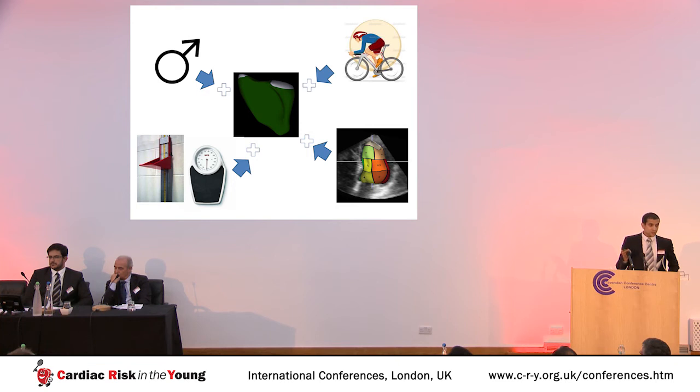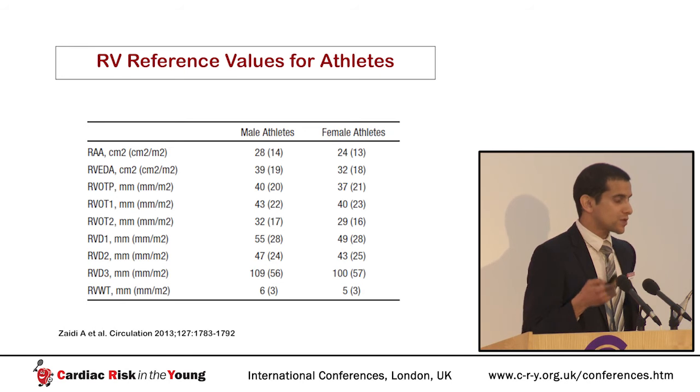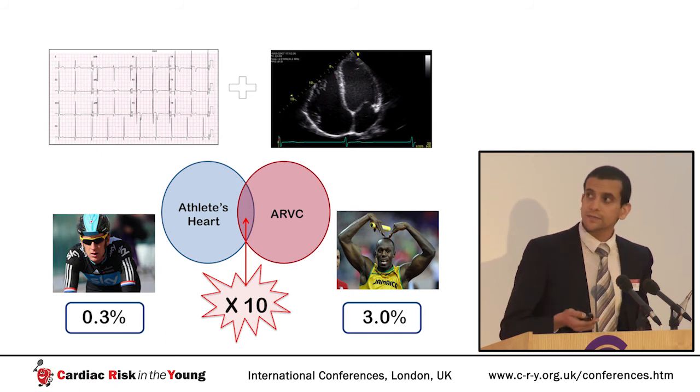When we looked at the determinants of a large right ventricle in athletes, we found similar things to that found in the left ventricle. Male athletes had larger right ventricles. Larger athletes have larger right ventricles. Endurance athletes have larger right ventricles. And importantly, athletes with a big left ventricle have a big right ventricle, which suggests that there is physiological symmetrical remodeling of both sides of the heart in athletes, in contrast to the primarily right ventricular remodeling you'd expect to see in ARVC in most cases. And we published reference values for athletes for males and females, both absolute and body surface area indexed, and we don't think you need ethnicity-specific RV reference values for athletes.